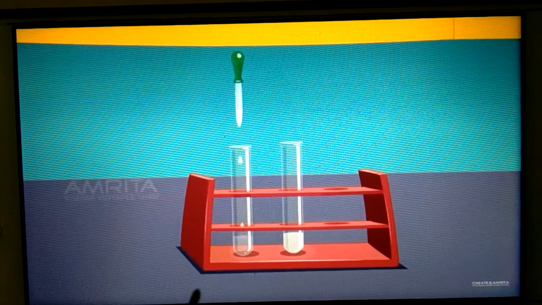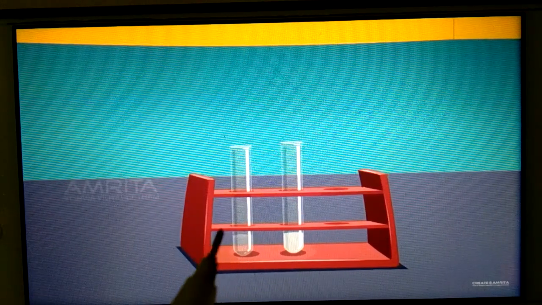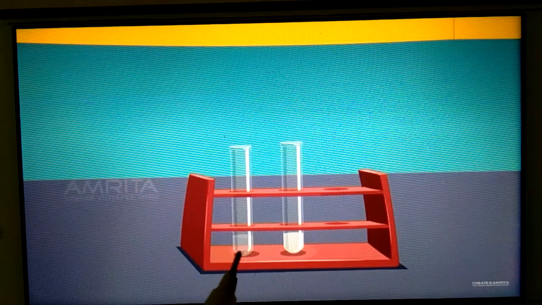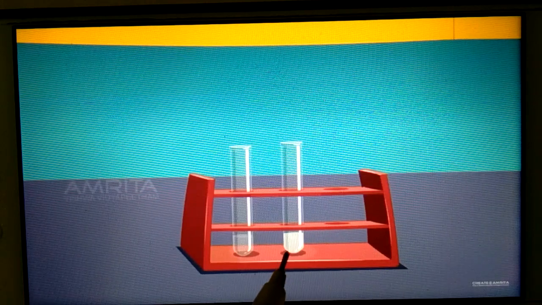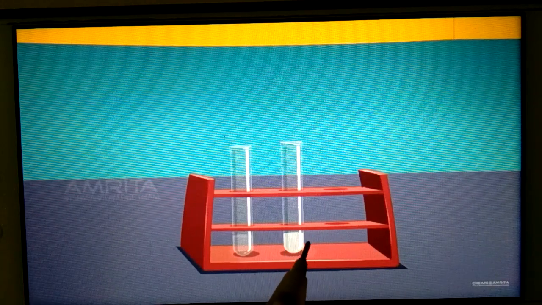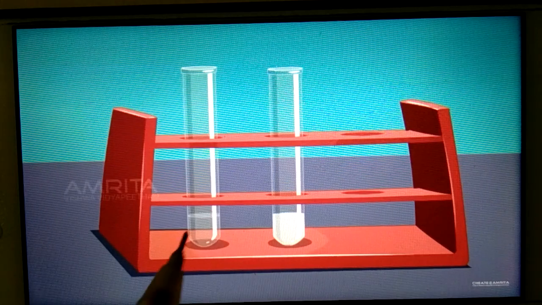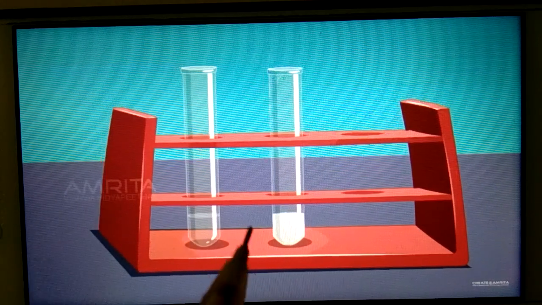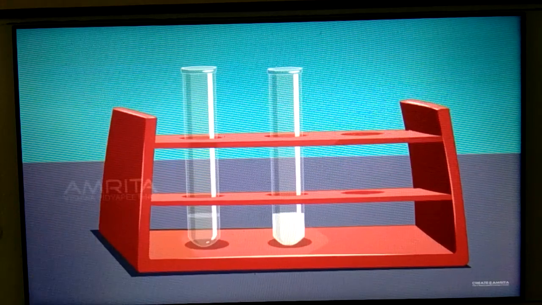Okay, now do you observe any white precipitate here? No students. In the second test tube we observed when water and silver nitrate were added, white precipitate you got because of the presence of impurity, but now here there is no impurity. What does that indicate? That the dialysis process is used for the purification of water.